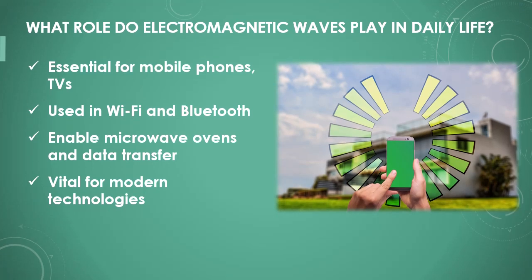Electromagnetic waves are indispensable in our daily lives. For example, they are used in mobile phones, microwave ovens, and televisions. Electromagnetic waves are also used in Wi-Fi and Bluetooth to transfer data. Without these waves, many modern technologies would not be possible.